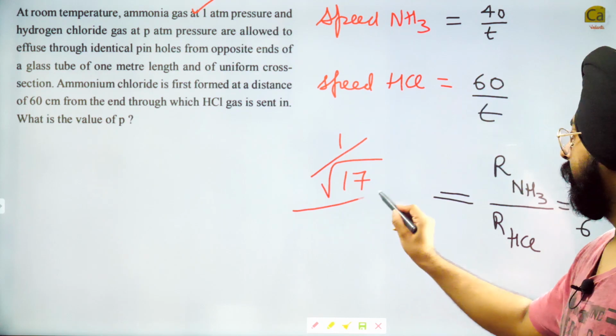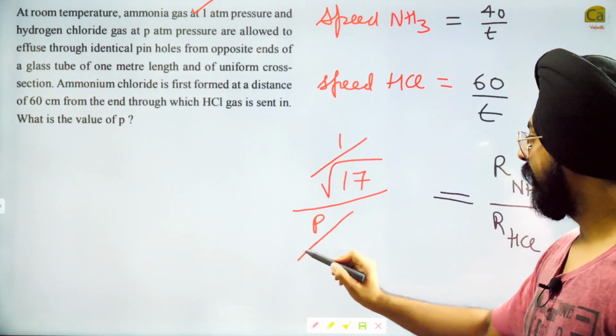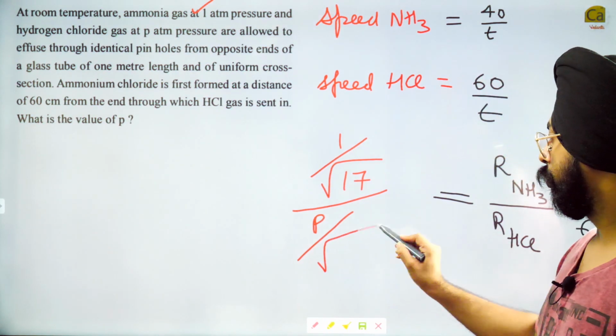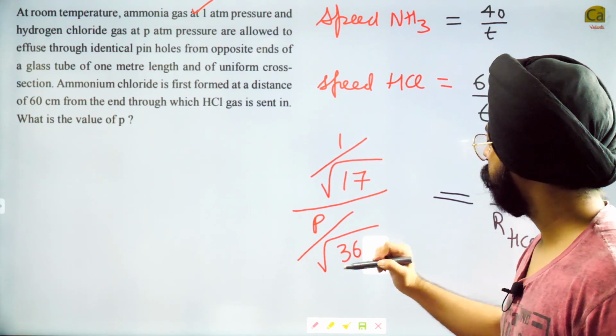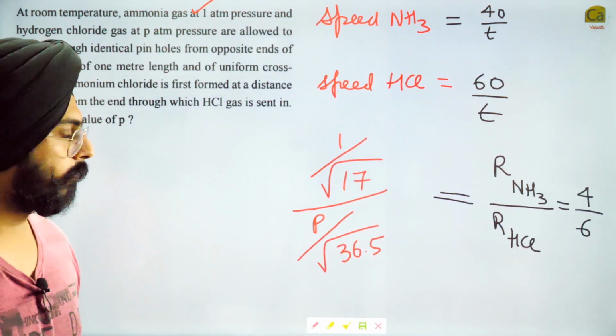Divided by, what is the rate of HCl? P, this is what we have to calculate, divided by the weight of HCl gas. So HCl gas is 36.5. So root of 36.5. So my dear friends, now can we solve this question?